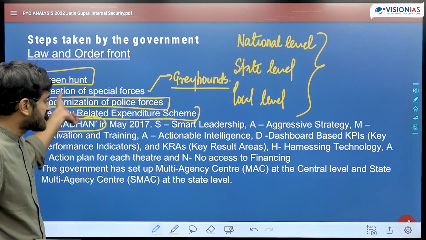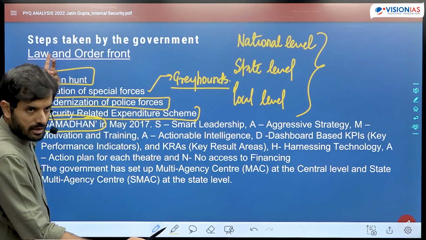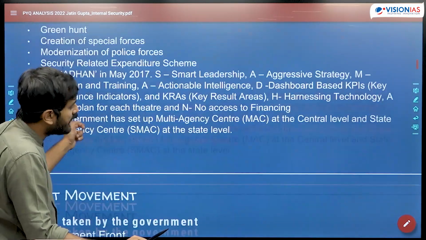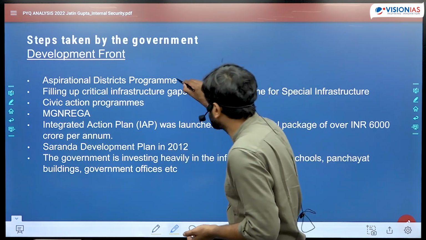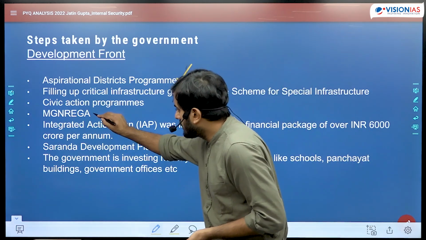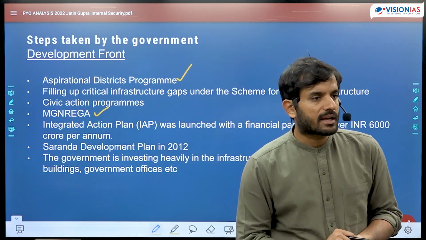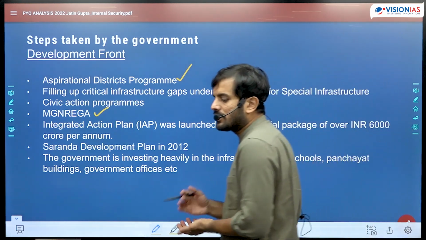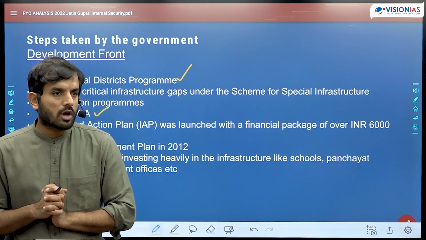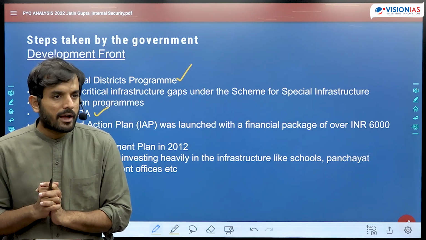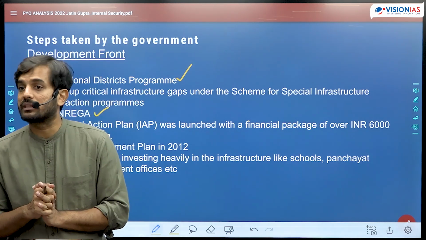So those kind of examples can be given by you in terms of national level, state level, local level, security related steps. Similarly, for developmental measures, again, you can mention a number of things. At national level, aspirational districts program. You could talk about the MGNREGA program, again, as a part of the developmental steps that have been taken at the national level. In case of state level initiatives, you could talk about schemes initiated by Andhra Pradesh government for land reforms. You could talk about the PDS scheme, the Indira Amma Yojana that was introduced by the Andhra Pradesh government in order to deal with Naxalism in Andhra Pradesh, and they were very successful.